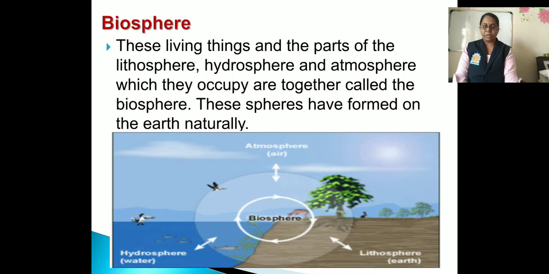So, biosphere. These living things and the part of the lithosphere, hydrosphere and atmosphere which they occupy are together called the biosphere. These spheres have formed on the earth eventually. That means all these living things and the part of the lithosphere, hydrosphere and atmosphere which they occupy, all together, we can say this is the biosphere. Okay.